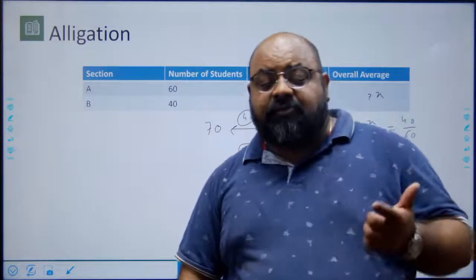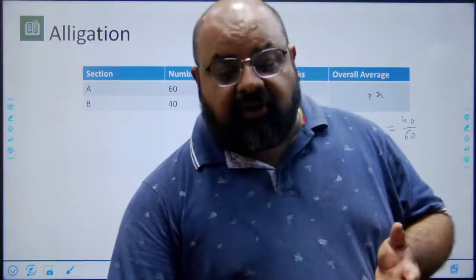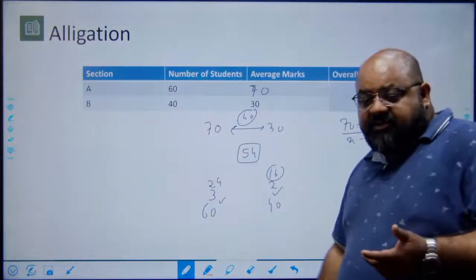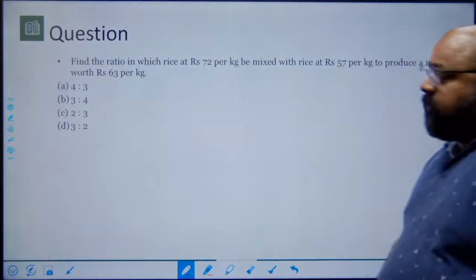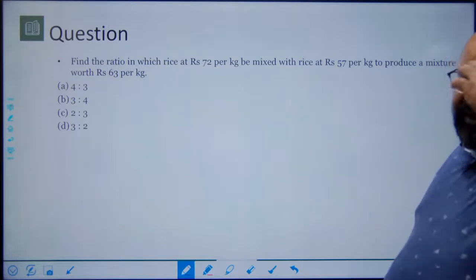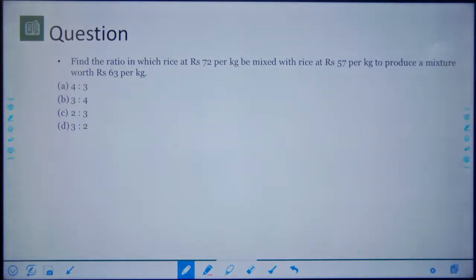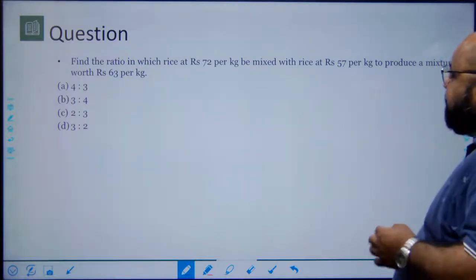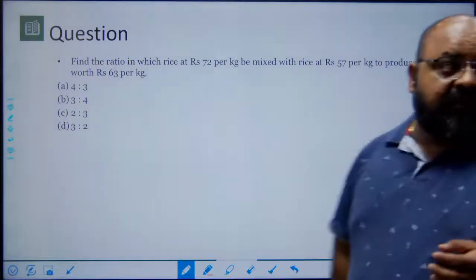Why is alligation useful? Because it finds application in a lot of areas. Of course, mixtures is something where you will keep seeing alligation being used. For example, a mixture sort of a question where two different prices are mixed. Find the ratio in which rice at rupees 72 is to be mixed with rice at rupees 57 to produce a mixture worth 63 per kg.